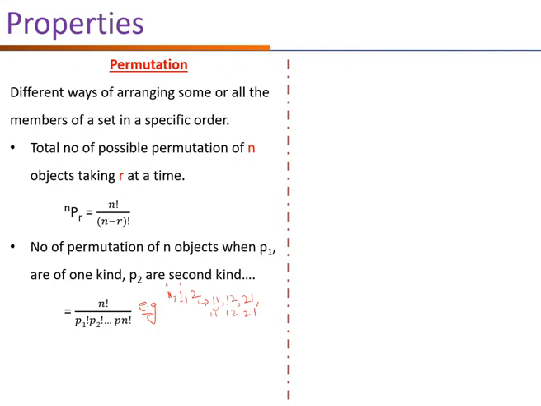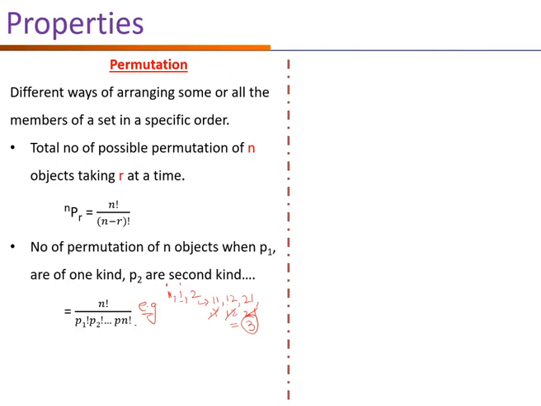What do you observe? Both the ones are the same. After shifting the 1, both are the same, and here 12 and 12 are the same, and here 21 and 21 are the same. Since these are the same, we have to delete them, so the total is 3 ways.